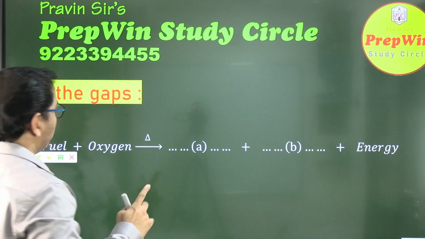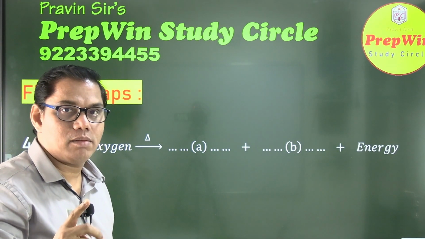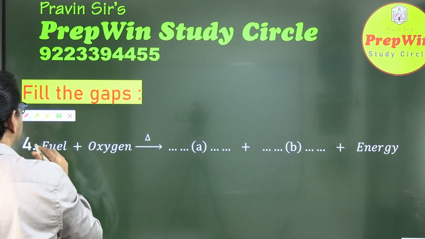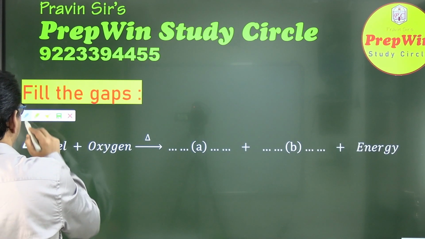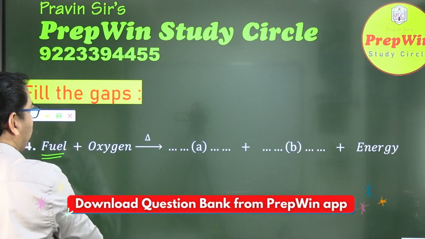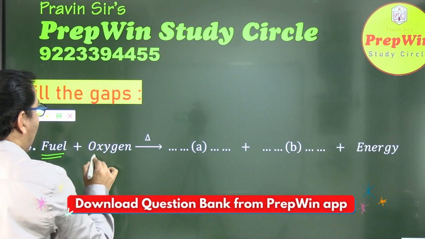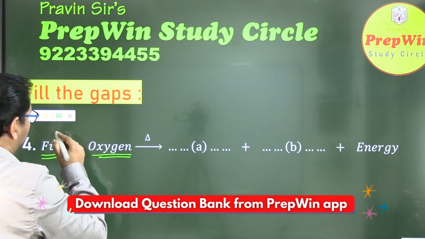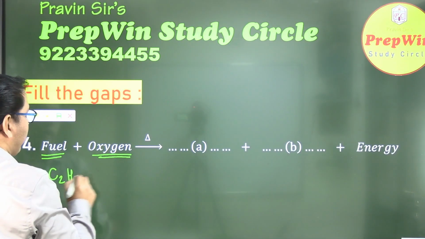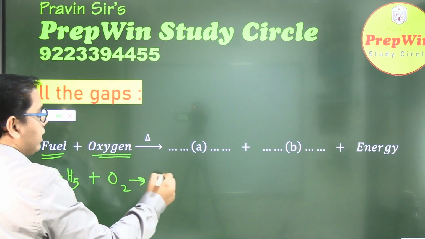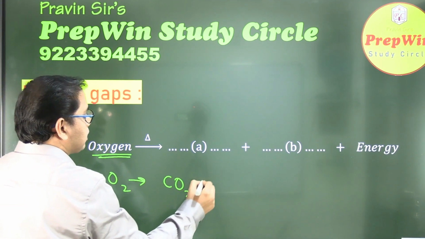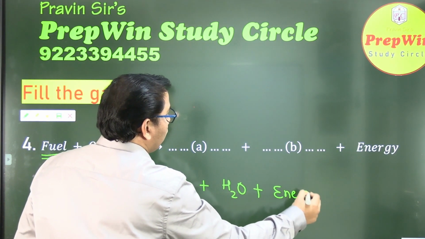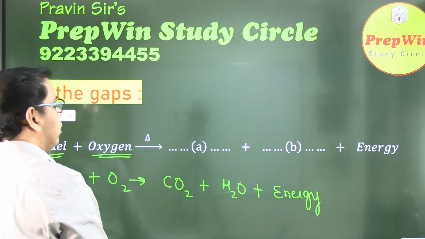Now look here, most of you have given the right answer, but in chemistry you may not get full marks. Fill in the gaps. What are they saying? Fuel. Fuel was given in spelling, but which fuel was not said. And oxygen, meaning what? O2. Let us take any organic compound, like C2H5 plus O2. Okay, there are always two fixed products, that is carbon dioxide and water. These two products are fixed. Along with this, a lot of energy in the form of heat energy is evolved.